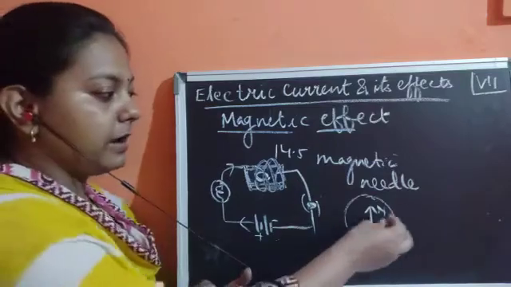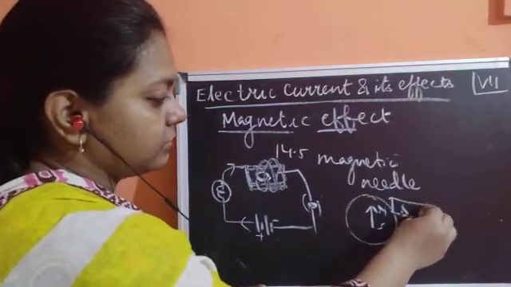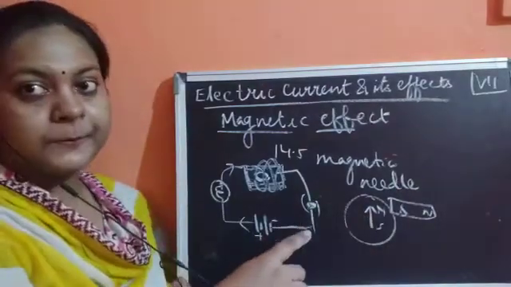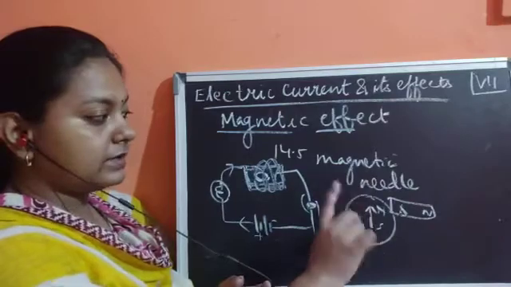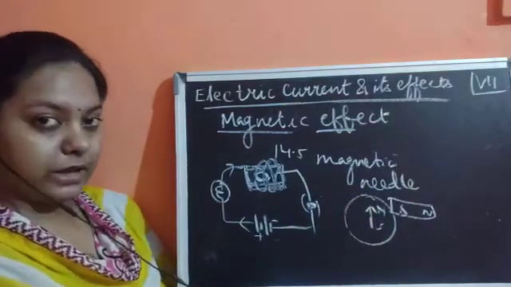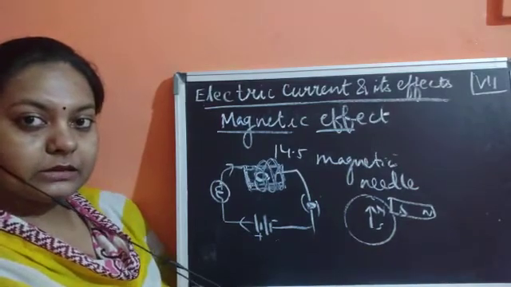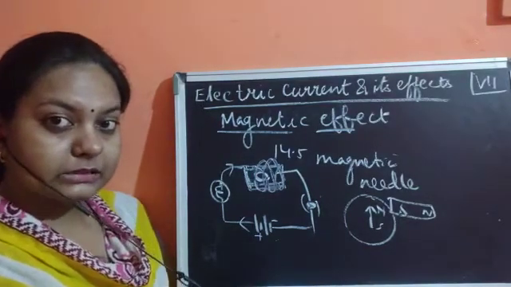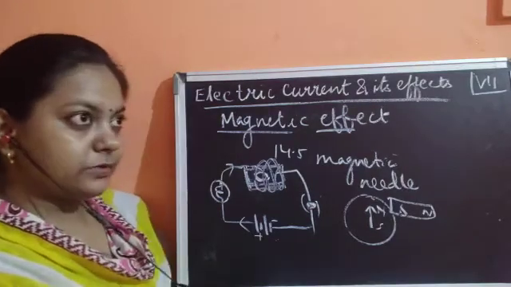Now how would you prove that this needle is working? You just bring a bar magnet close to it, having the opposite poles. Then as soon as this bar magnet comes to this magnetic compass, it starts deflecting. Okay, it starts moving. Now once it has started moving, it means that it contains the magnetic field also. Okay, so this is about when the switch was in off condition.